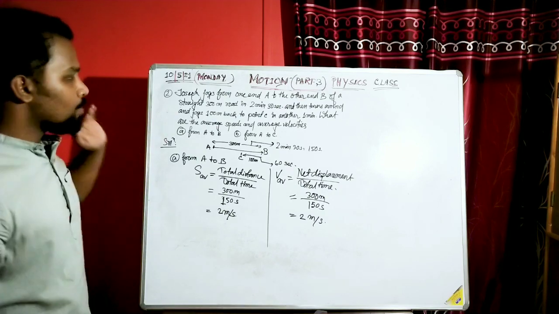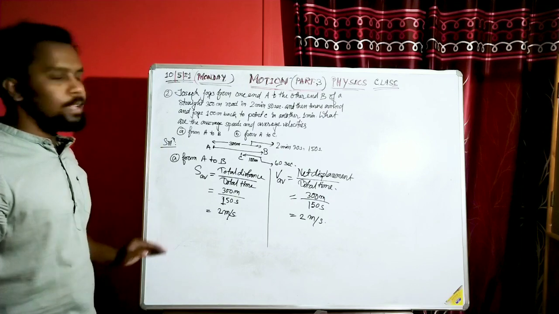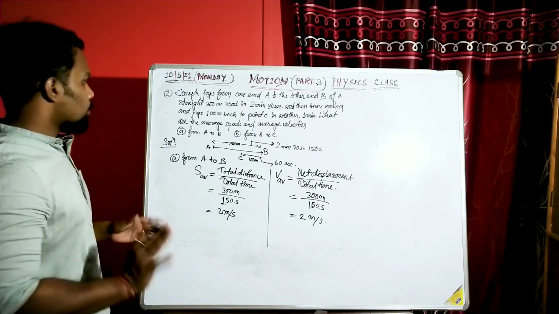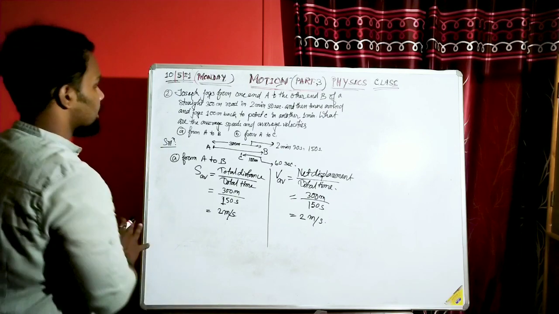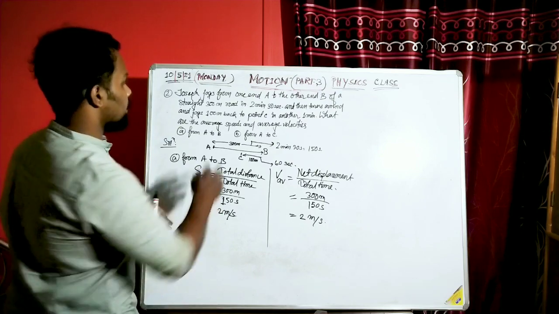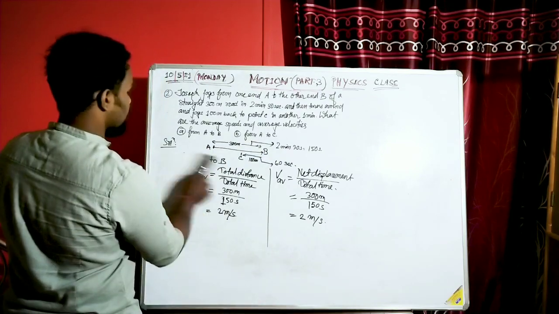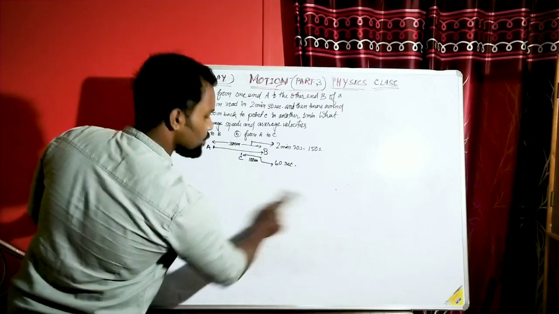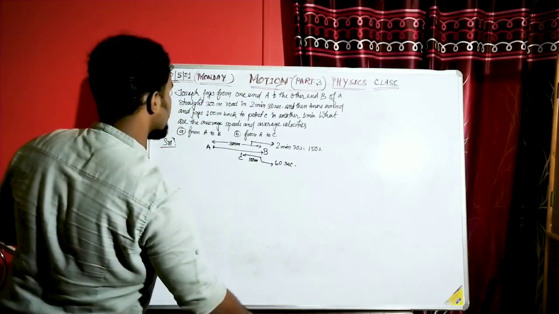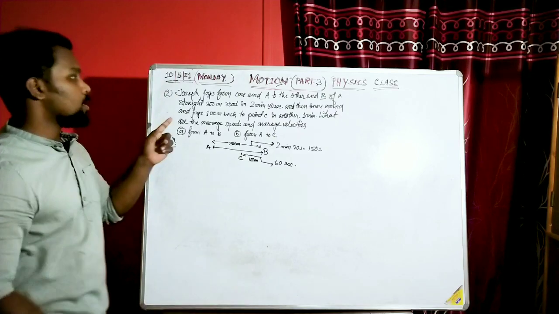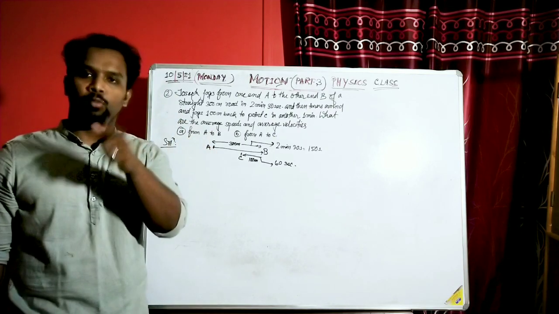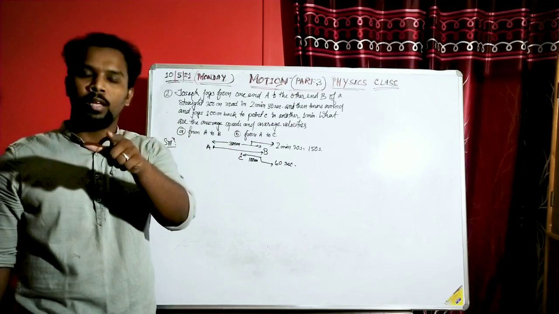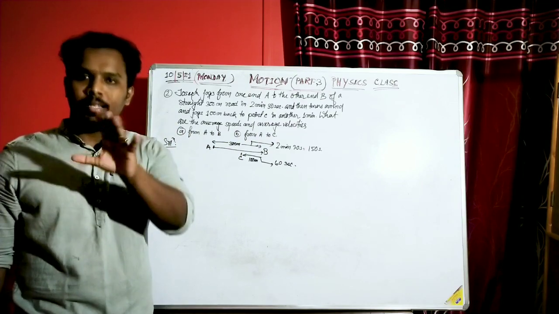Now first you write down. Then I will erase this part. I hope you have written down. Now we will erase this part and move towards the next part, that is from A to C. This is quite a simple question, and this type of question is important. By the way, this question is from the exercise of your lesson Motion. The first question is also from the lesson Motion, the exercise part.